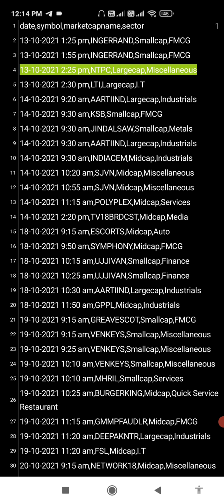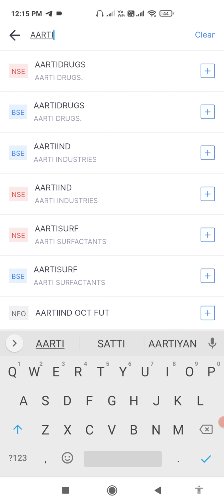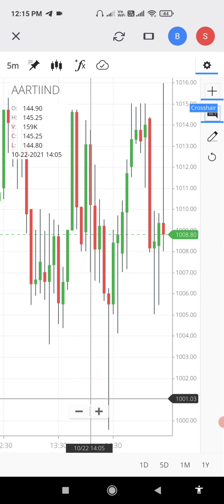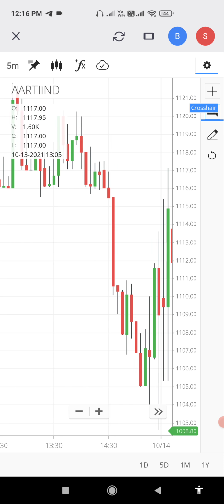Next look at the 14th, 9:20 series. It is giving Aarti Industries. We will go to Aarti Industries in the chart, 14th date, 9:20.